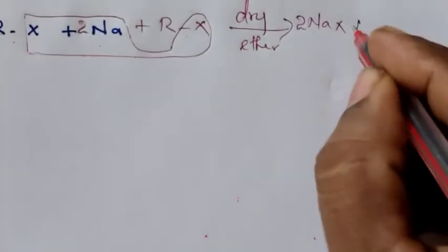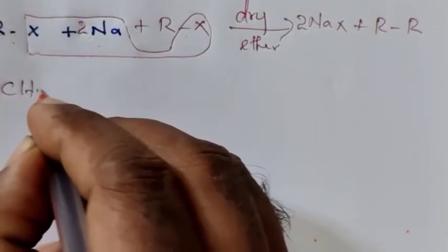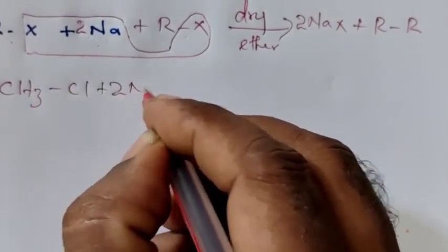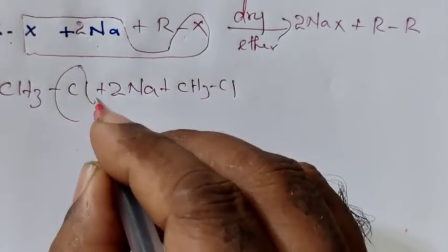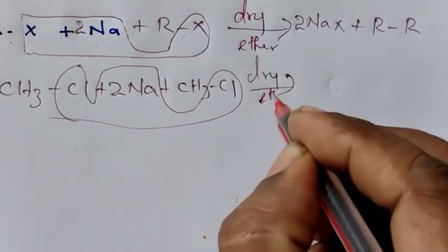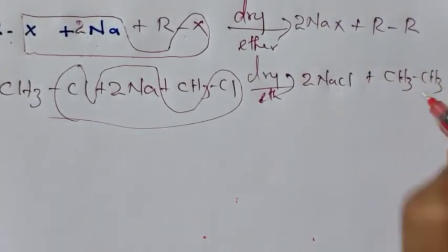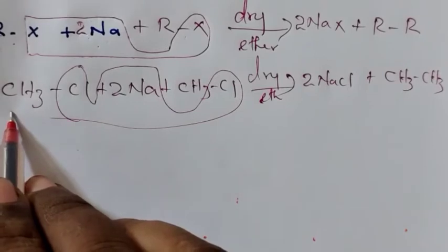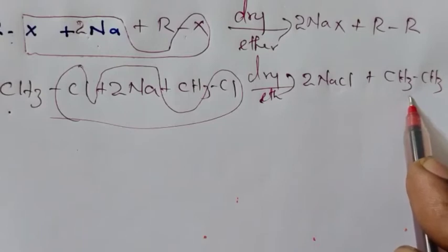What are the remaining things? We get R-R. For example, when CH3Cl reacts with 2Na and one more CH3Cl, how does the reaction take place? The Na takes the Cl, and in the presence of dry ether we get 2NaCl plus CH3-CH3. That means alkyl halides are converted into alkanes having double the number of carbon atoms.